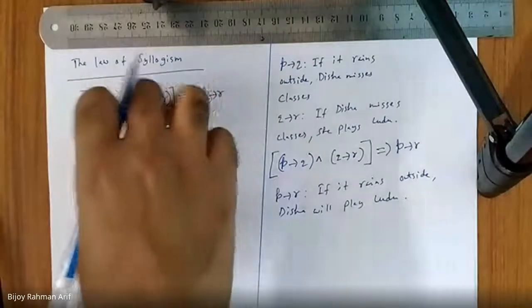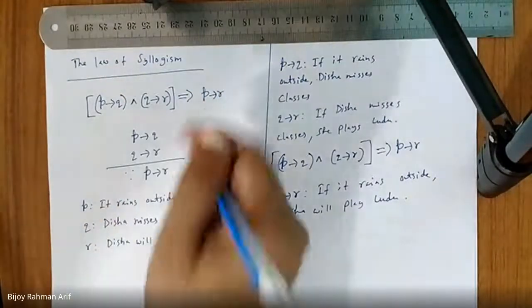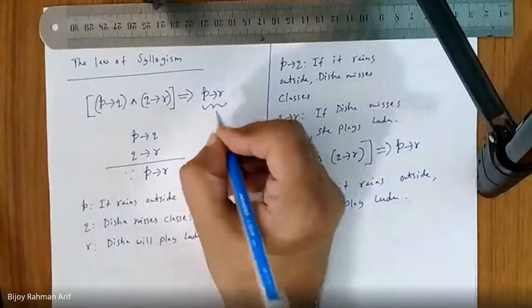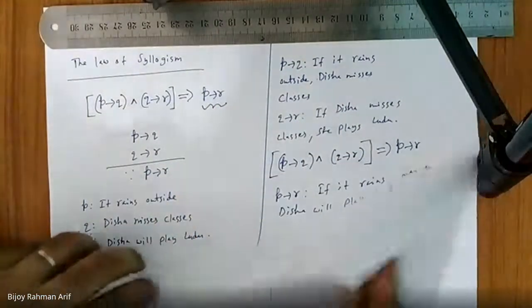So again, you can prove this one using a truth table if you want, or you can take how it can be broken. Then you will see it is not possible, so it is a tautology. Now let's go to the next formula.